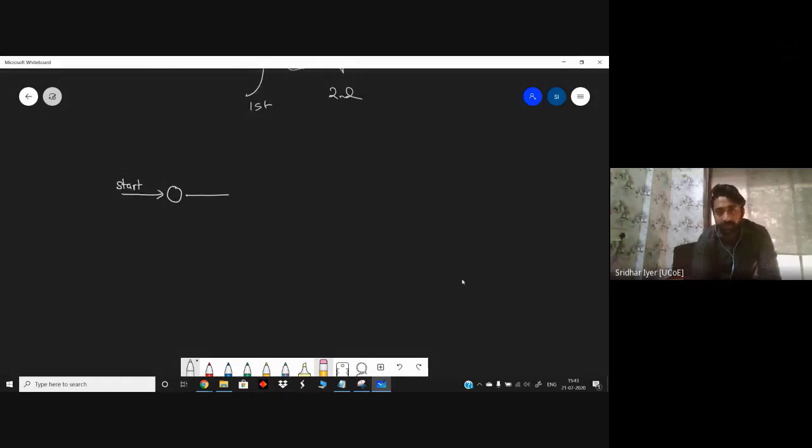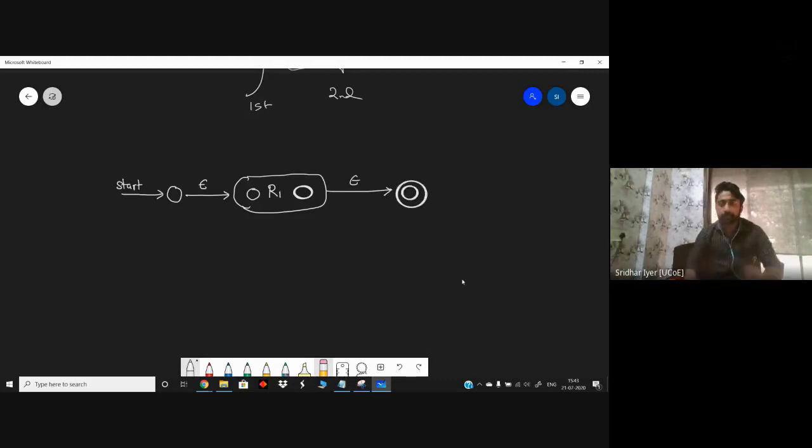In the first section, I will take epsilon as the input, move to an intermediate state, something like this. Over here, I am going to accept R1. So it will be one state, R1 over here, next state, and then this particular state, which is again epsilon and final state. Is the diagram complete? No, not yet. Let me explain what I am actually trying to do.